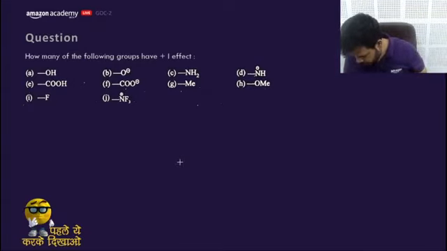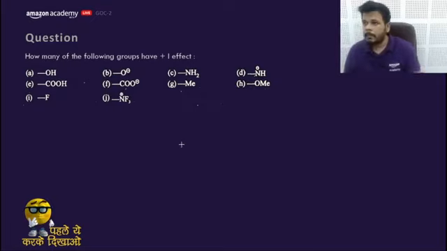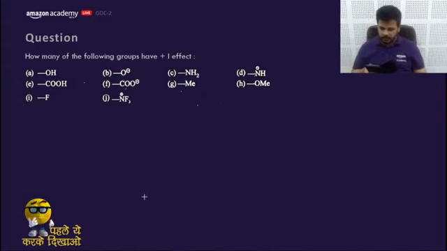Any other doubt? Question number 8. Okay, fine. Question number 8 says consider the following compounds. One is benzene, the other has chlorine, the other has NHCH3, and the last one has NO2. Electrophilic substitution. How will you solve this question?